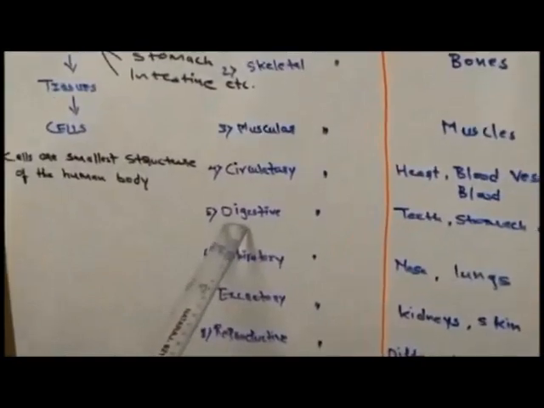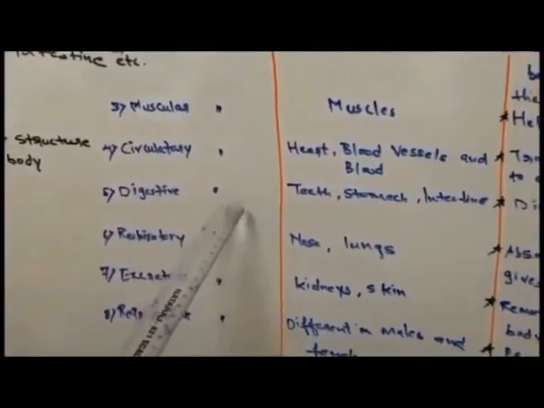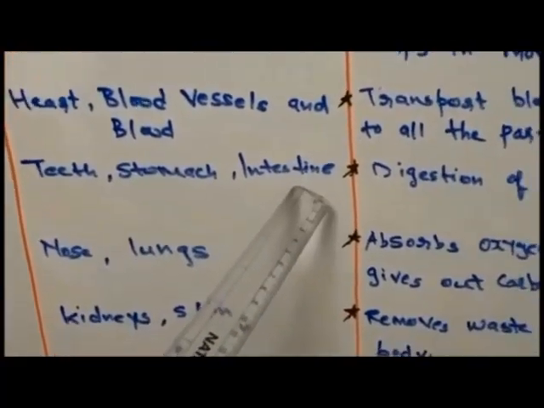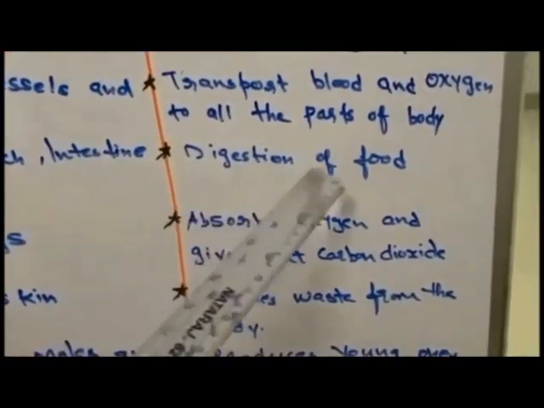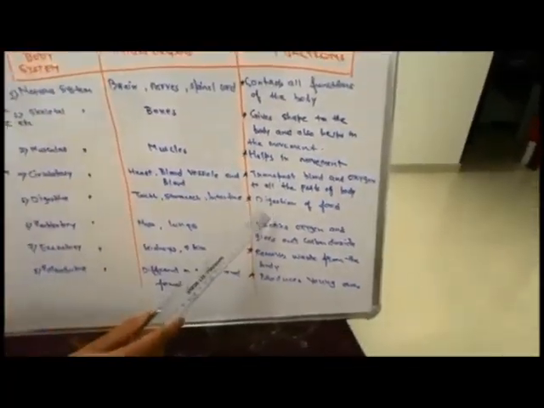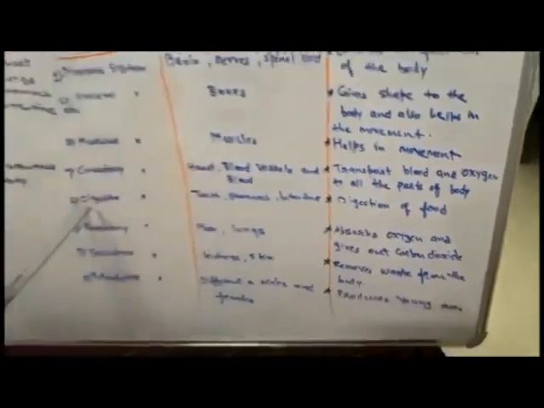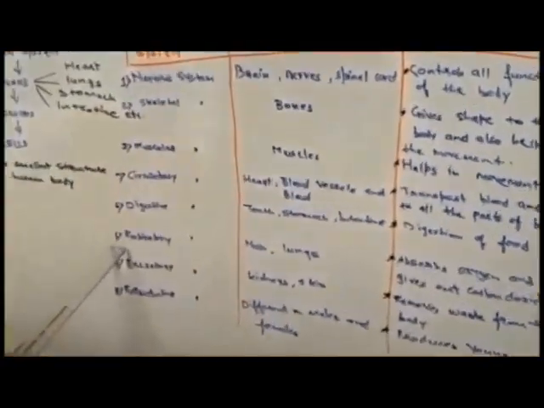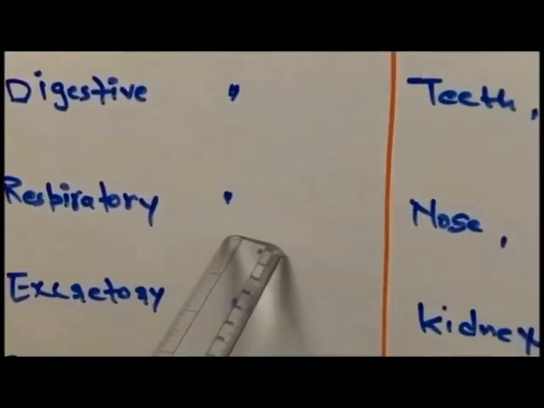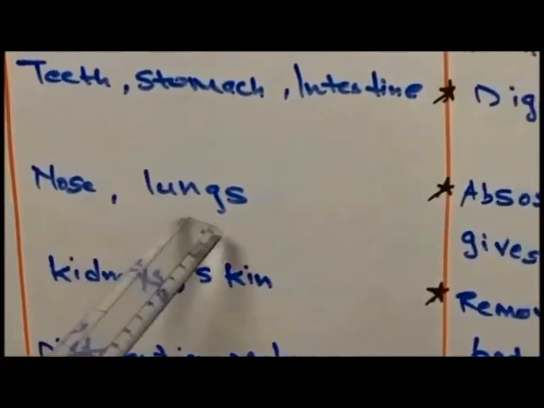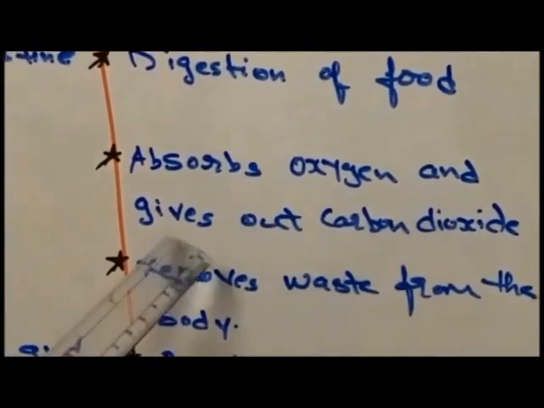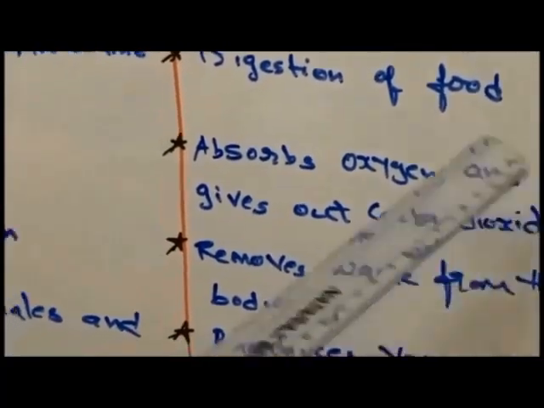Number 5 is the digestive system. In the digestive system, the main organs are teeth, stomach and intestine. The main function is the digestion of food. The food which we eat has to be digested by our body, and that process is done by the digestive system. Next, number 6 is the respiratory system. The respiratory system comprises the nose and lungs. The main function is to absorb oxygen and give out carbon dioxide.